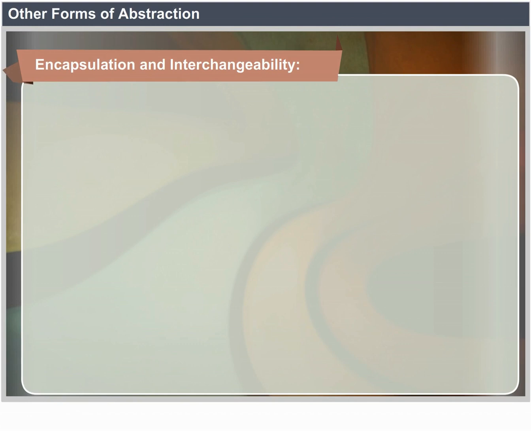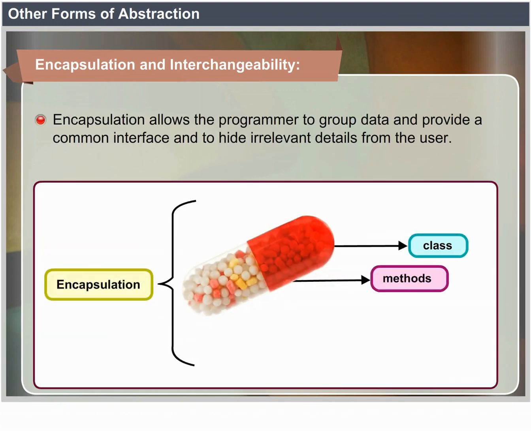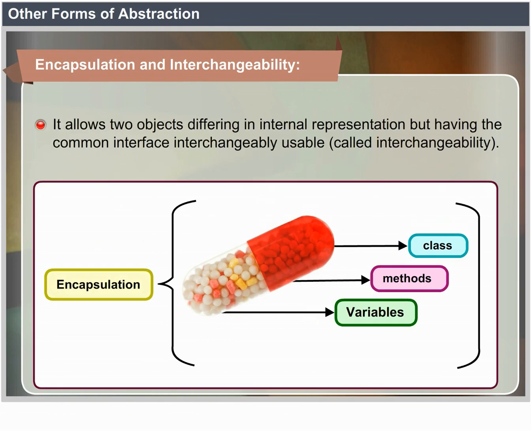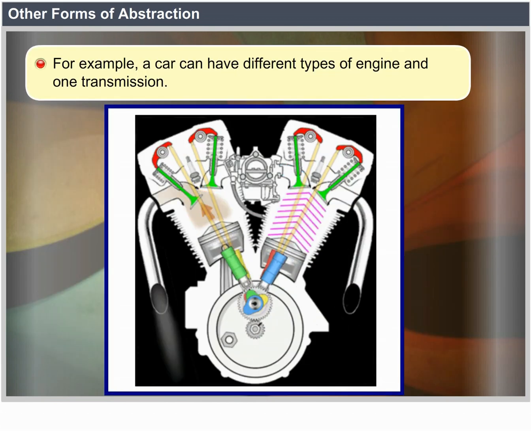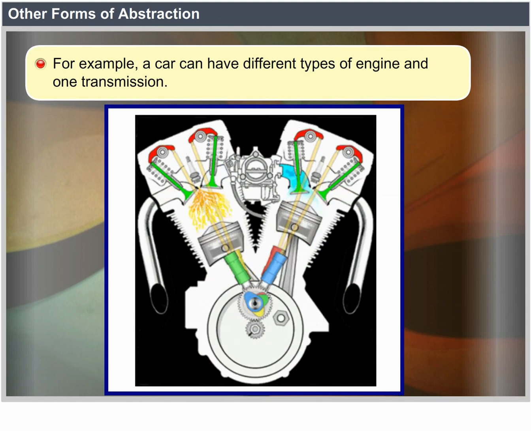Encapsulation and interchangeability. Encapsulation allows the programmer to group data and provide a common interface and to hide irrelevant details from the user. It allows two objects differing in internal representation but having the common interface to be usable interchangeably, that is called interchangeability. For example, a car can have different types of engine and one transmission.